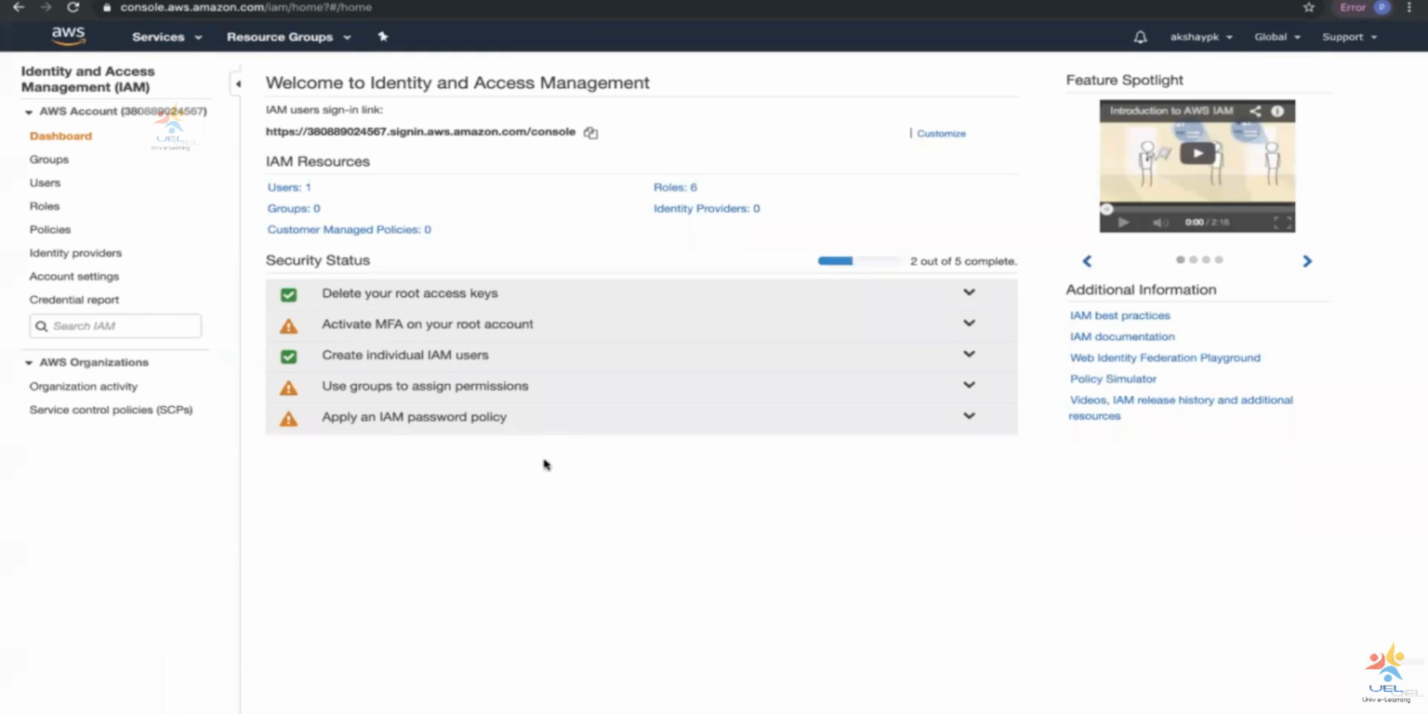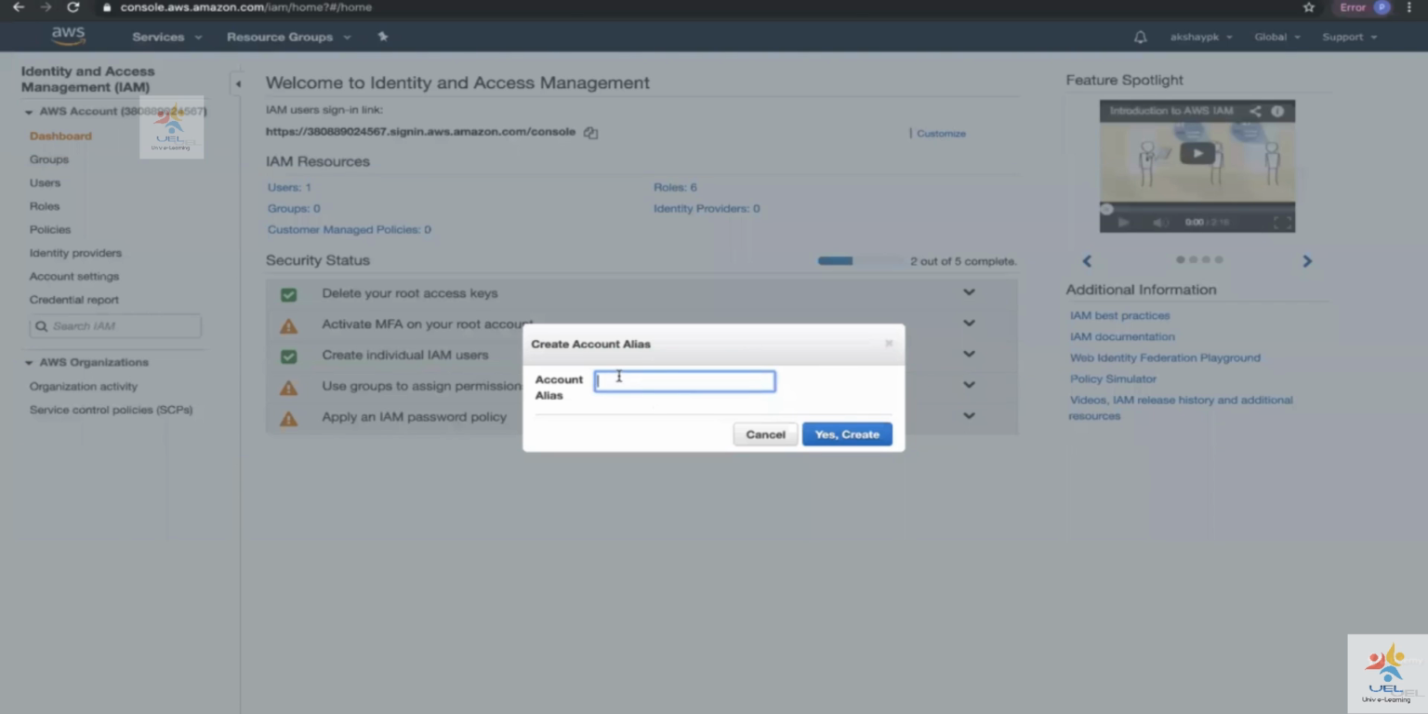So over here, this is the dashboard that you will land on when it comes to IAM. You can see over here, IAM users, or the users that we create, will be able to log in using this sign-in link. This is our account ID. It's a 12-digit account ID. I can customize this to provide myself an account alias.